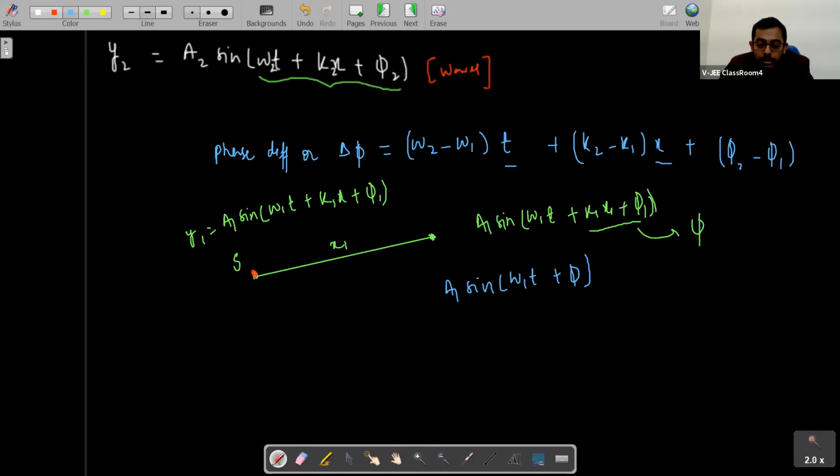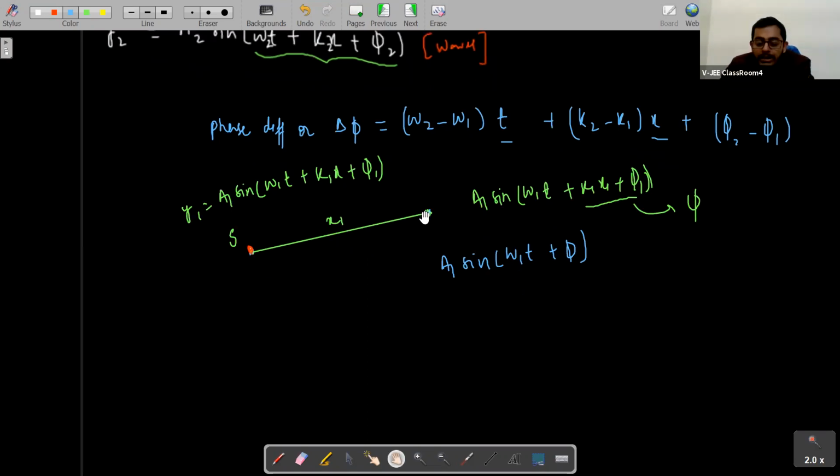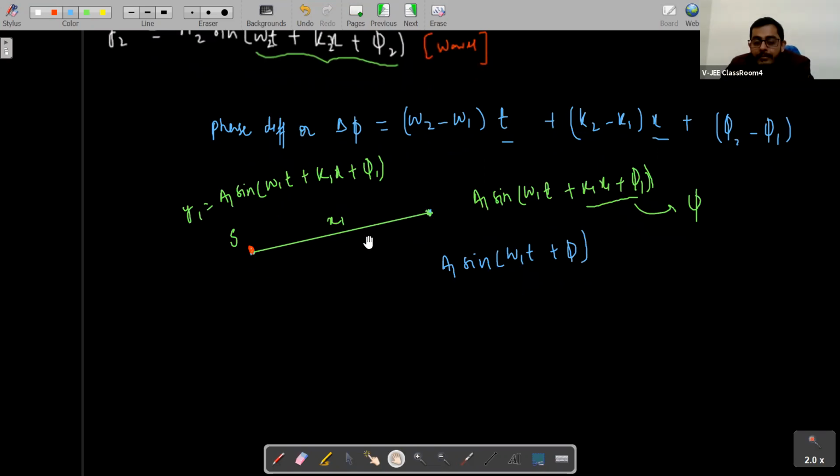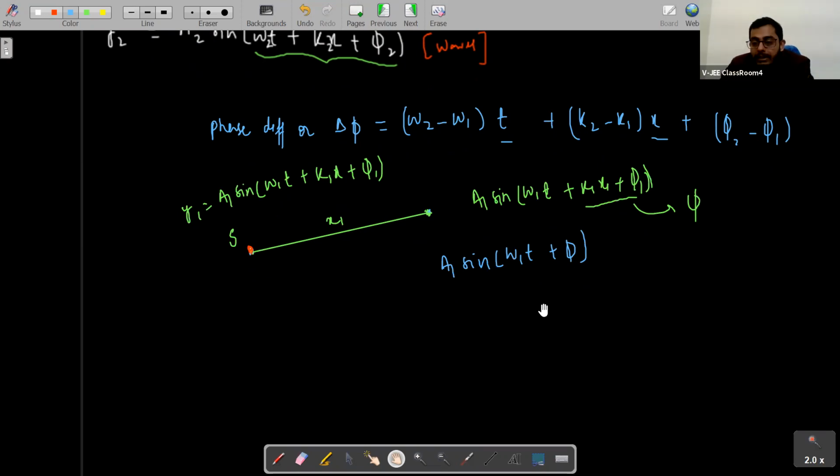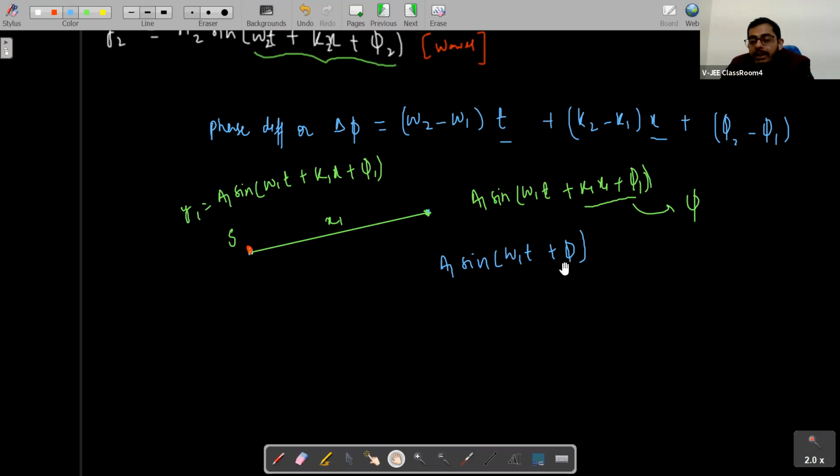So what is this omega1 t plus phi? This is the phase of this point. At any time t, omega1 t plus phi is the phase of this point. If this point is getting some SHM, then the phase will be omega1 t plus phi at any time t.